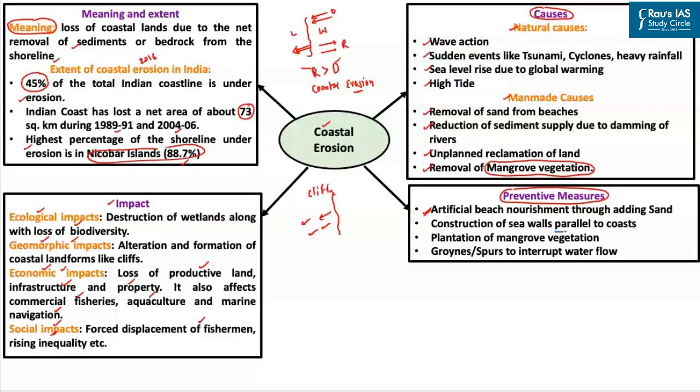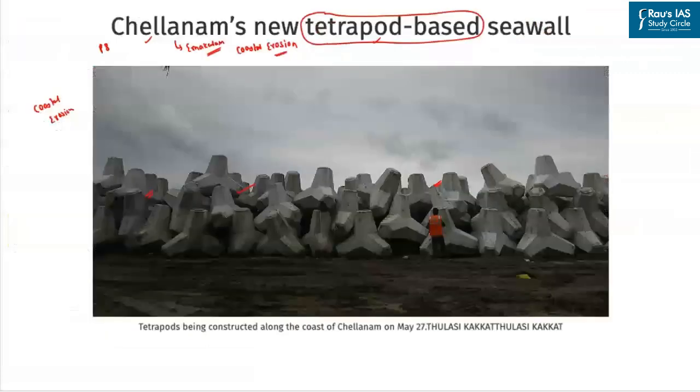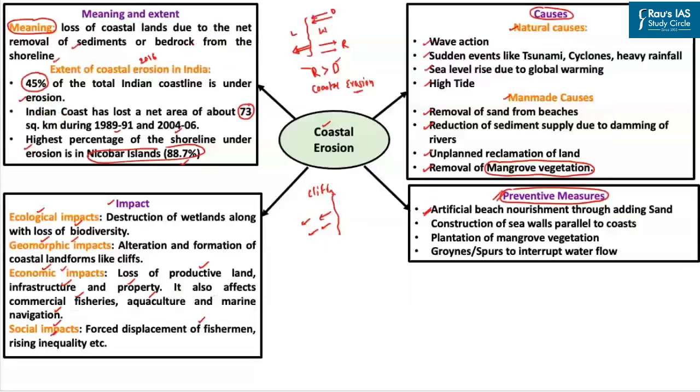So broadly, we have different methods for undertaking the preventive measures for coastal erosion, which are artificial beach nourishment, construction of seawalls, plantation of mangrove vegetation, groynes or spurs to interrupt the water flow, and so on. To this, you can even add the tetrapod based seawall. So these are some of the important aspects which one should know as far as this particular article is concerned.